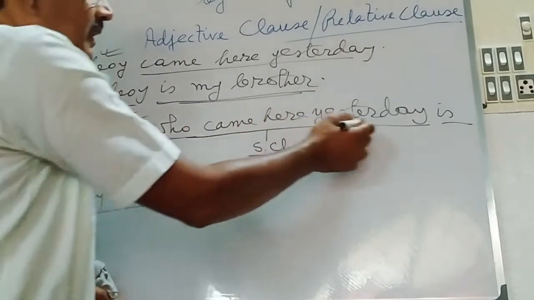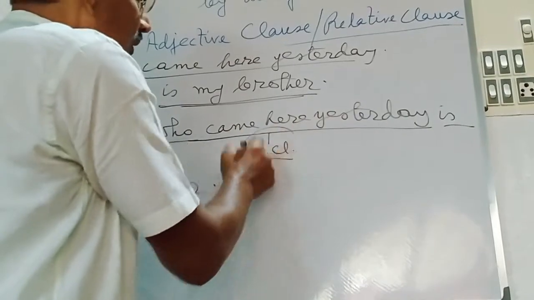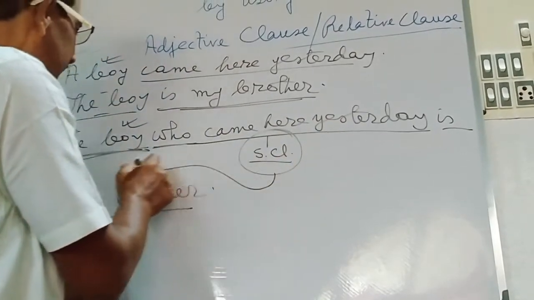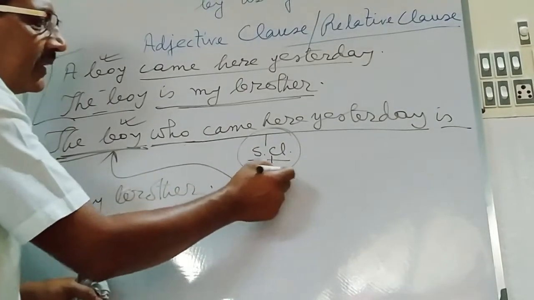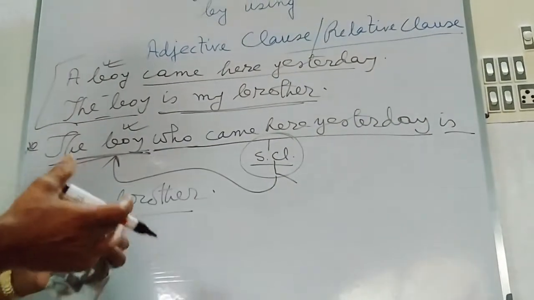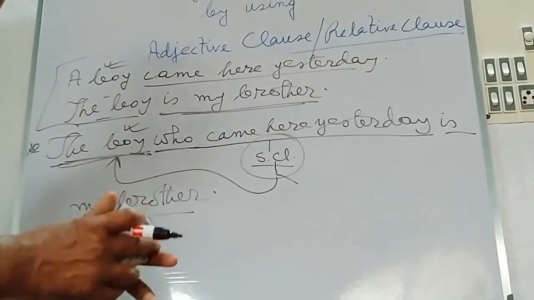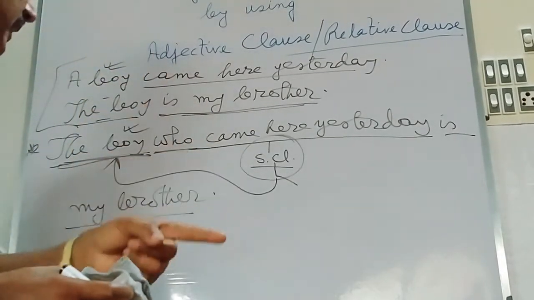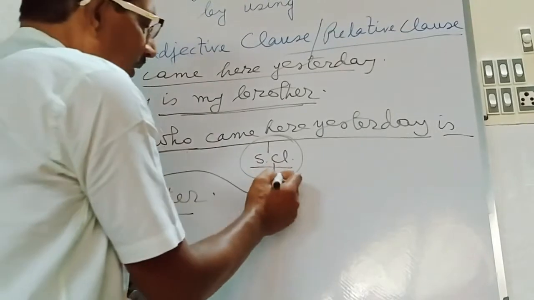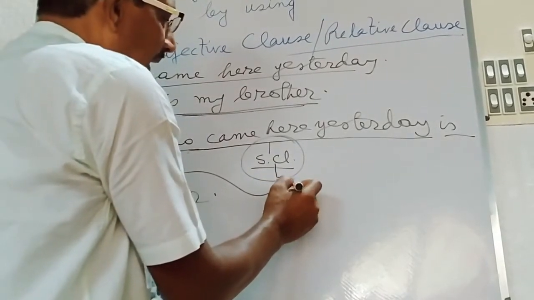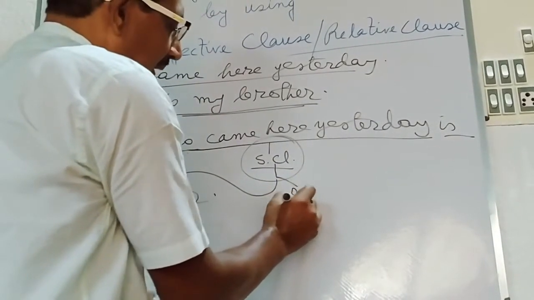Here, who came here yesterday is the part which describes something about the boy. So, this subordinating clause is used here to supply the essential information about the particular boy who is your brother. So, this subordinating clause is used as the identifying clause.